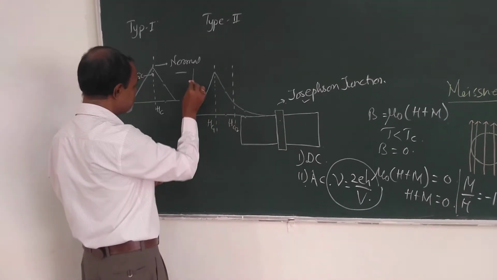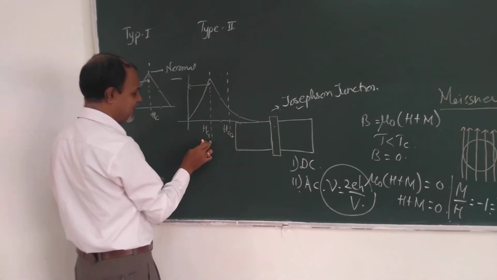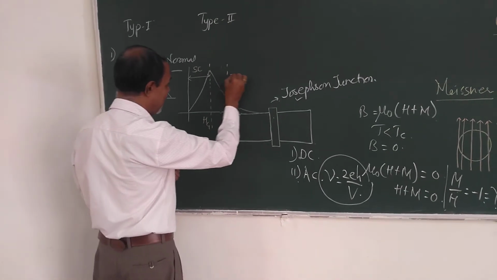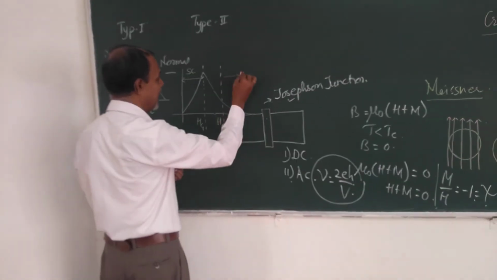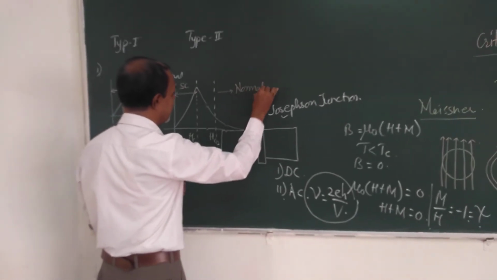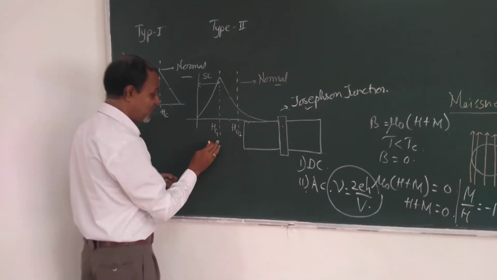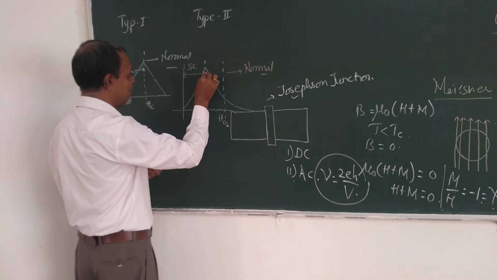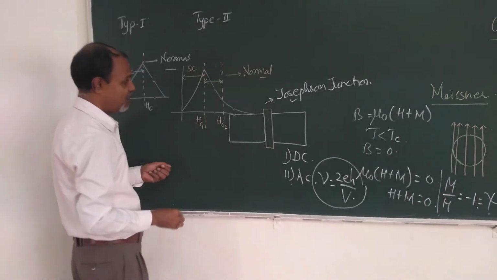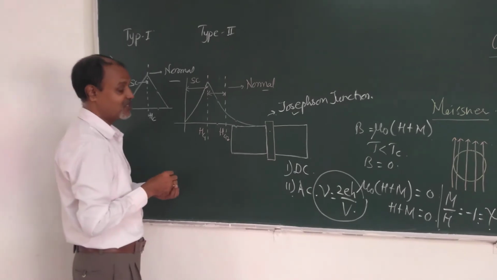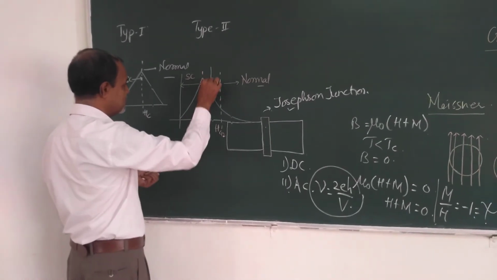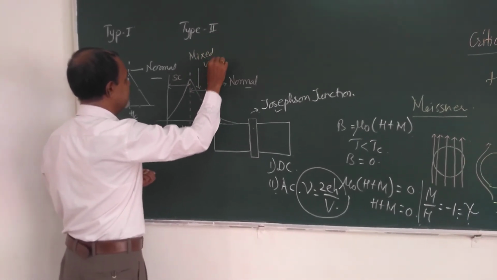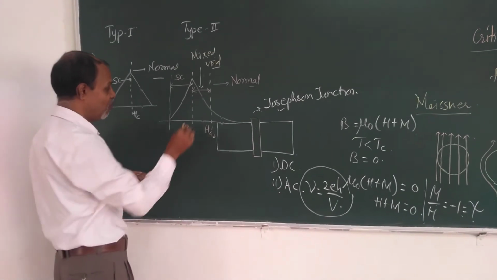From this it is clear, below critical magnetic field first, they have superconducting property, and beyond HC2, they are in normal behavior. Between HC1 and HC2, there exists a stage where they have superconducting as well as normal behavior, and therefore this state is known as the mixed or vortex state.